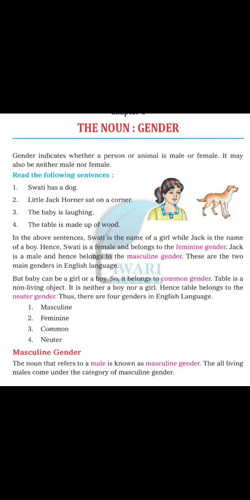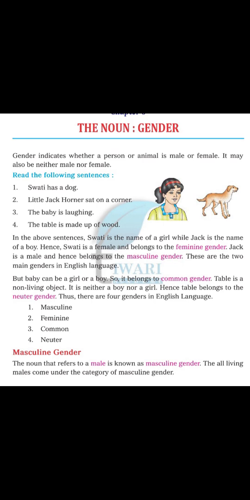Hello everyone. Today we are going to learn a new thing, that is gender. In nouns there are mainly two types of gender. Gender indicates whether a person or animal is male or female. It may also be neither male nor female.